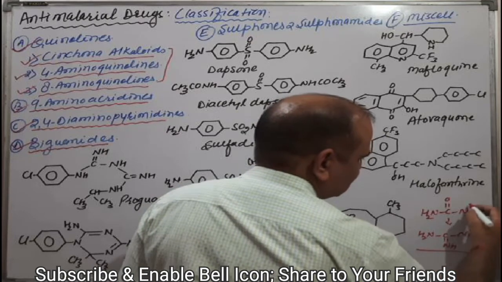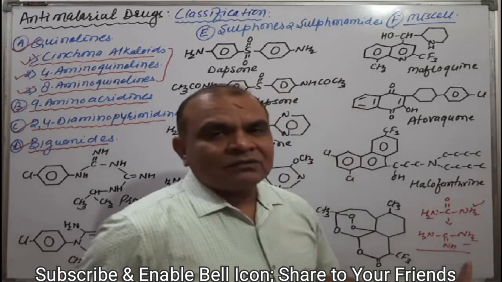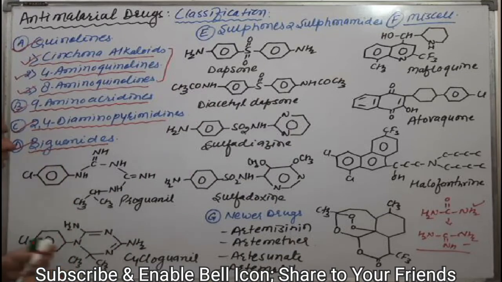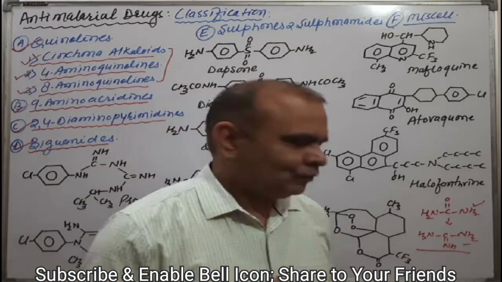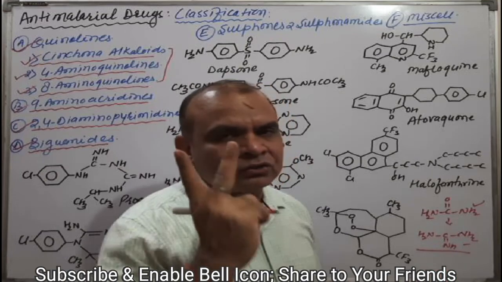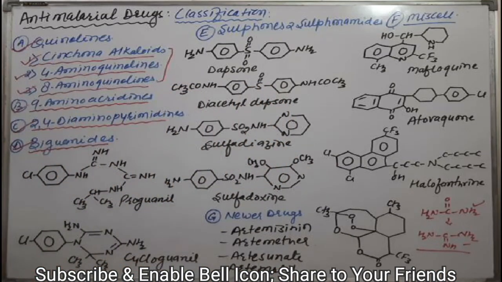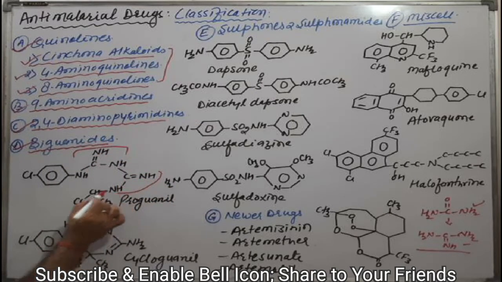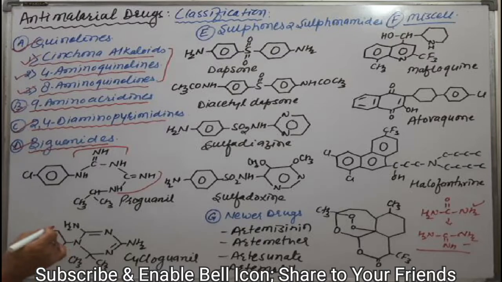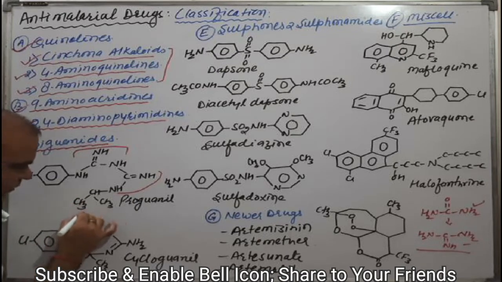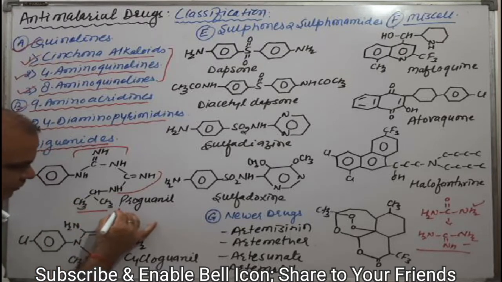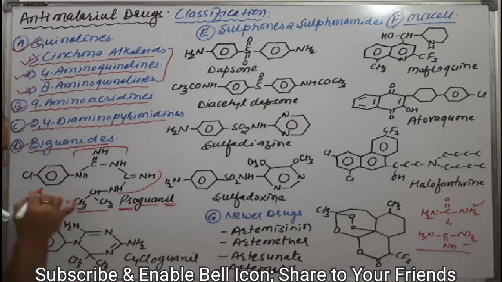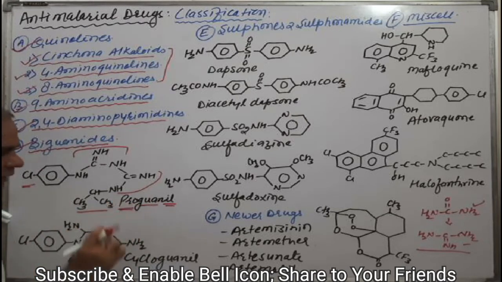What is that? Guanidine. Okay, now come to the structure. Biguanide means there will be 2 units of guanidine. This is the guanidine moiety, 2 units will be guanidine. Similarly, see the guanidine: this is one guanidine moiety and another one is this guanidine moiety. Similarly, it has the isopropyl group. This is the propyl group, that's why pro. Guanyl means guanyl and chlor means chlorine. Okay, it is proguanyl and as it is a pro, you can remember also it is a